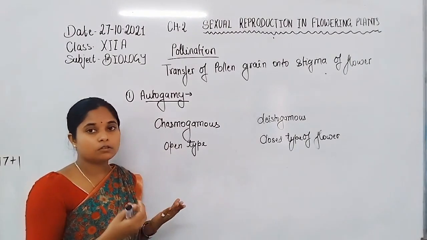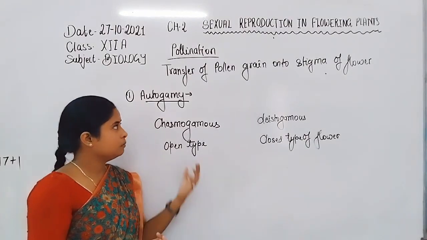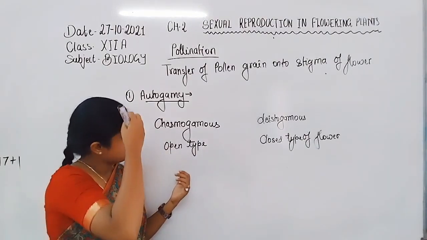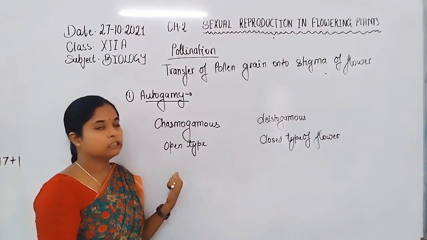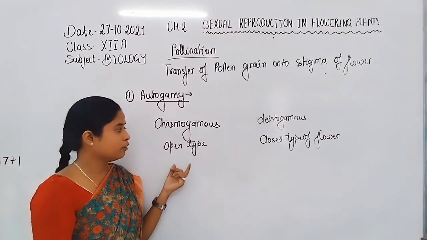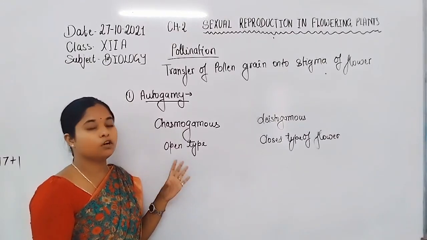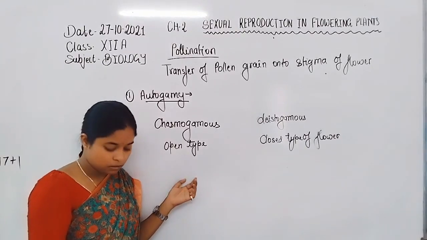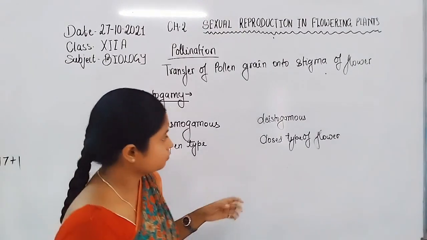That represents cross pollination. So there is a possibility of autogamy and cross pollination too.